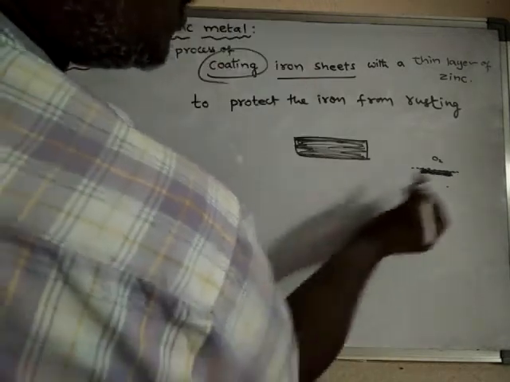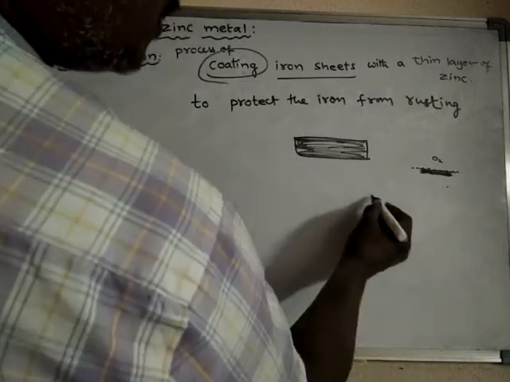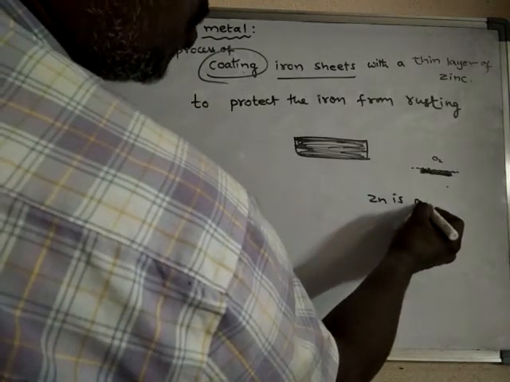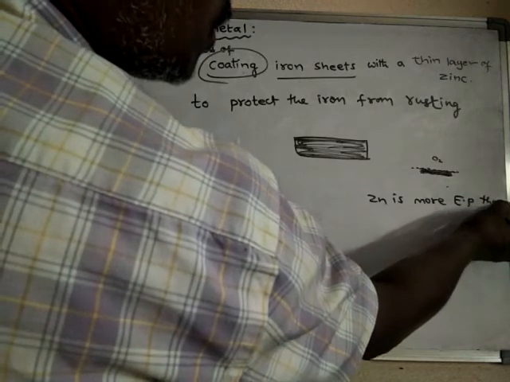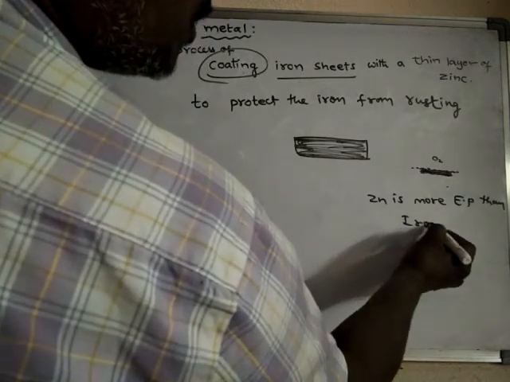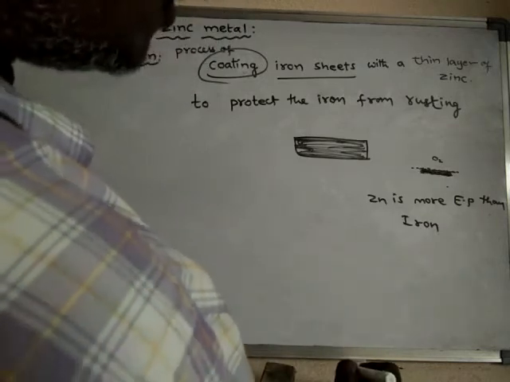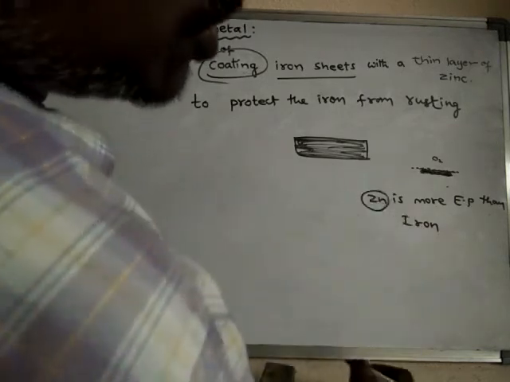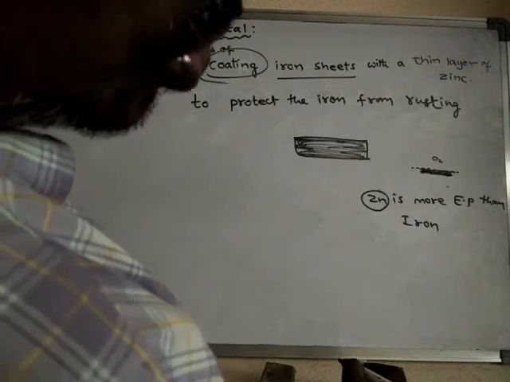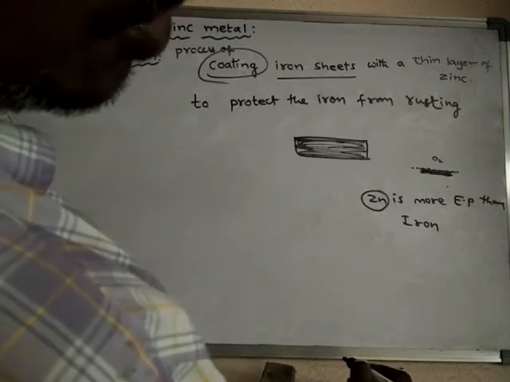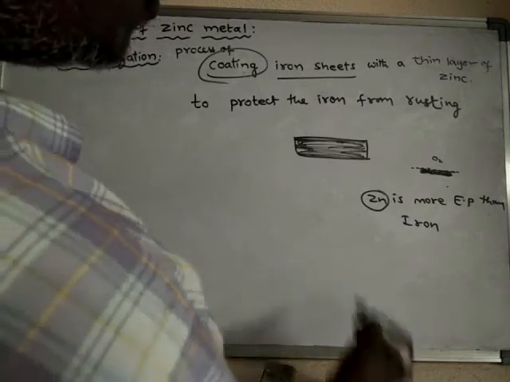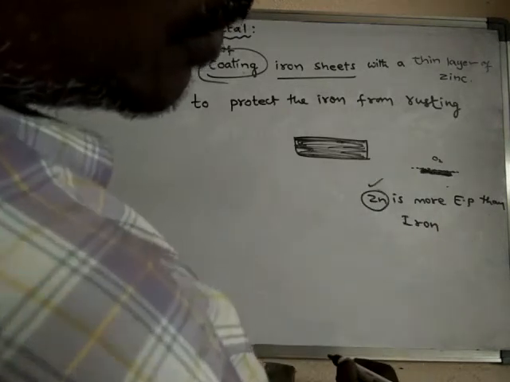One thing we have to remember is zinc is more electropositive than iron. Though zinc is more electropositive than iron, zinc is still used to coat iron metal, because zinc has some special property.